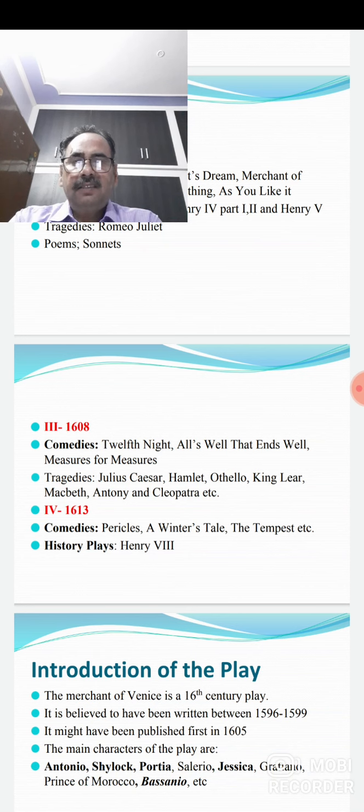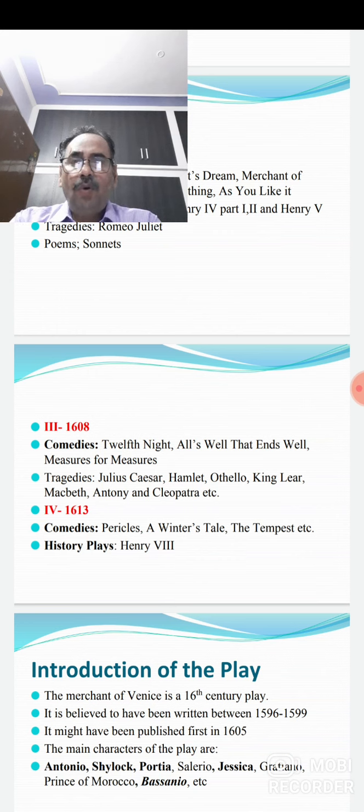He wrote the famous tragedies ever written by William Shakespeare, very important tragedies of English literature, like Julius Caesar, Hamlet, Othello, King Lear, Macbeth, Antony and Cleopatra. All these famous tragedies have been written in this phase.